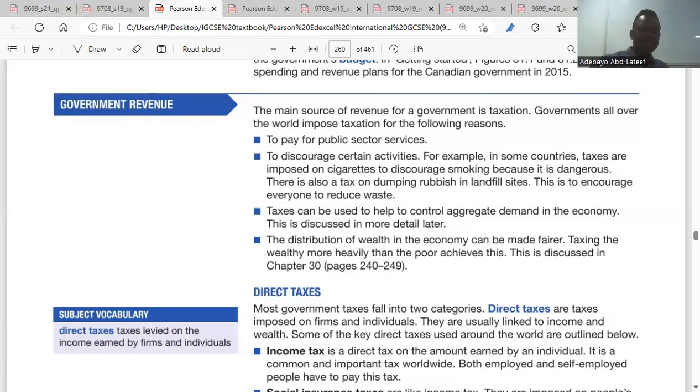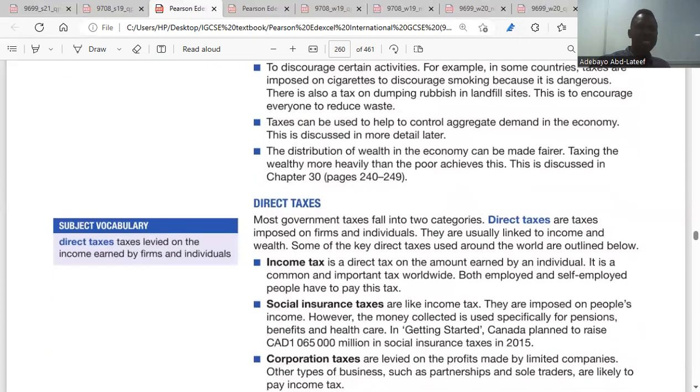Yeah. And the last one, the distribution of wealth in the economy can be made fairer. So when government wants to try to reduce the gap between the rich and the poor, government could use taxation. That is government revenue. Any question about that?